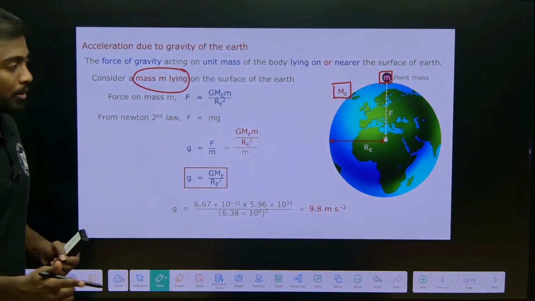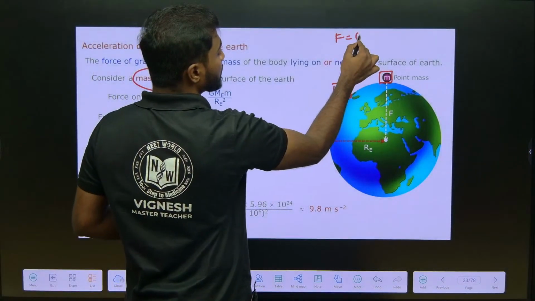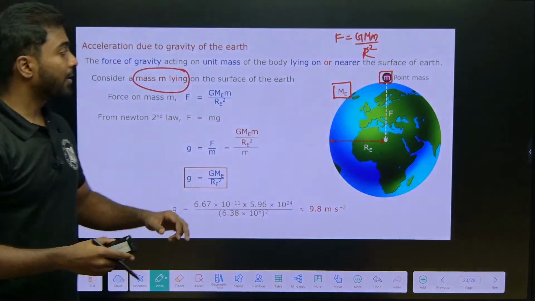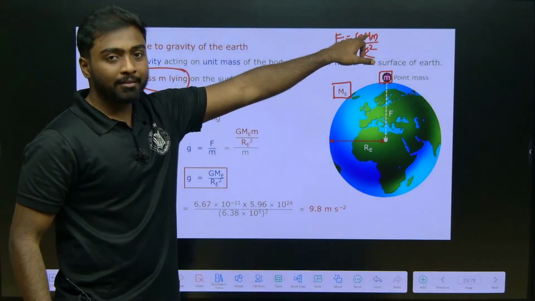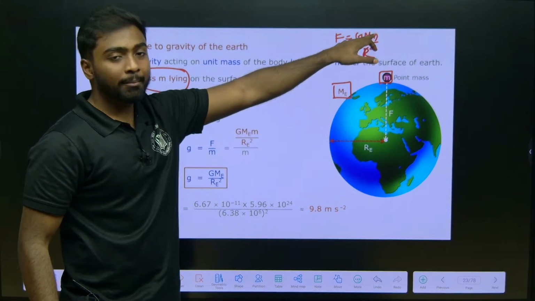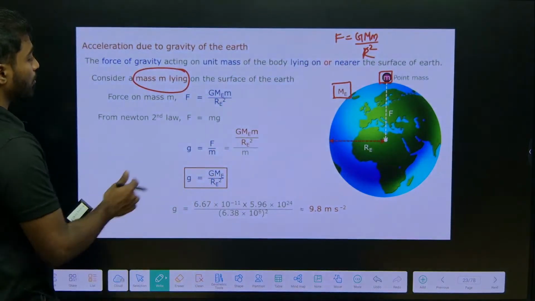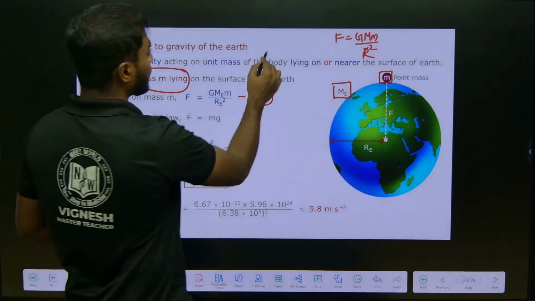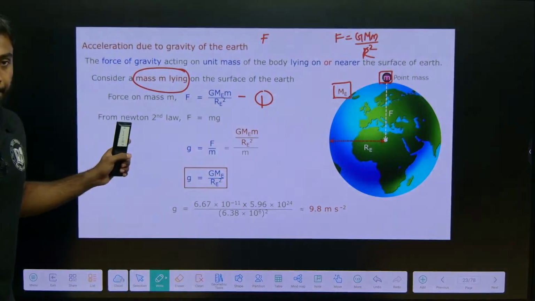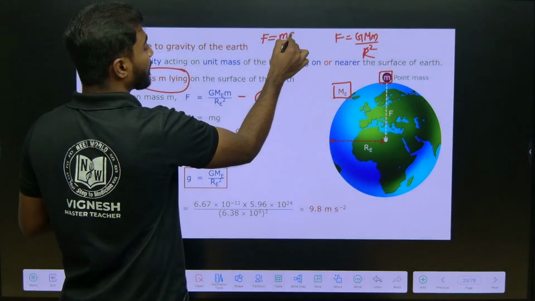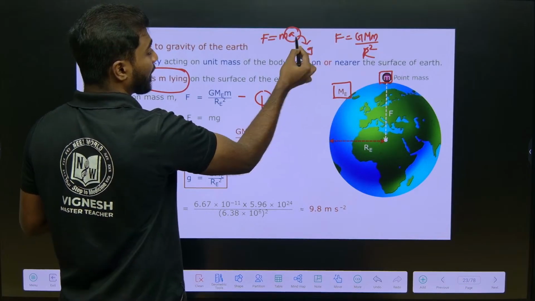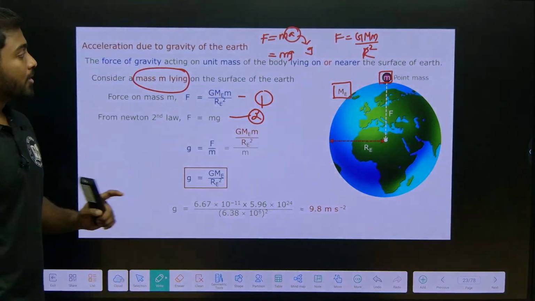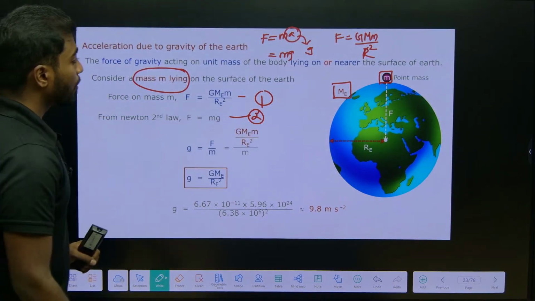Okay. So, the formula will be, we know the formula, F is equal to G M m by R square, capital R I will take. Okay. Like R is the radius of the circle, capital M is the mass of the earth, and small m is the point mass which we have considered. So, one force we got, equation 1. And the other force, we know from Newton's second law, right, force is equal to mass into acceleration. What acceleration are we talking about? It is gravity, right. So, it is mg. So, this is my second equation. So, when I equate the first and second, what will happen here?